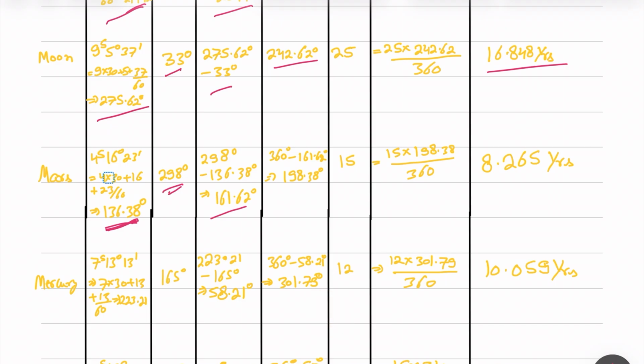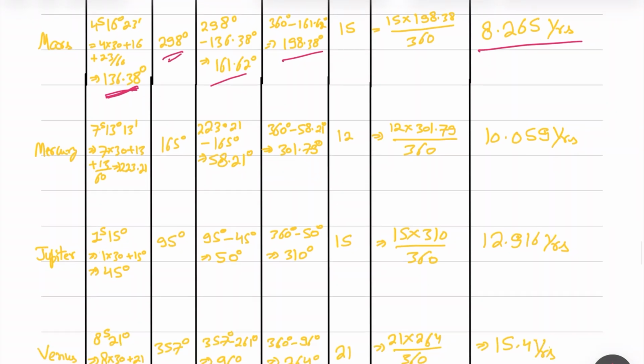So net value is coming as 198.38 and the age granted is coming as 8.265. Similarly, Mercury is coming as 223.21 minus this 58. Since it is getting less than 180, so we will subtract it from 360. So this is the modified arc minute and we received the age as 10.059 years.